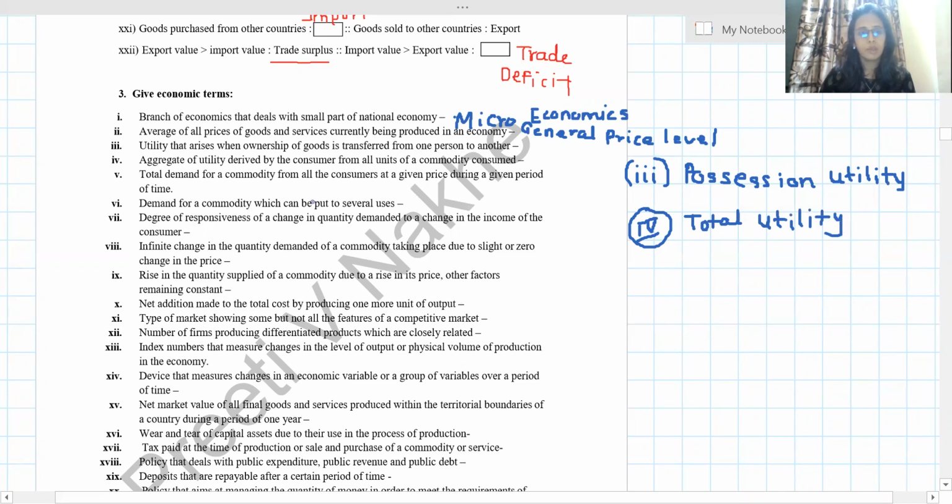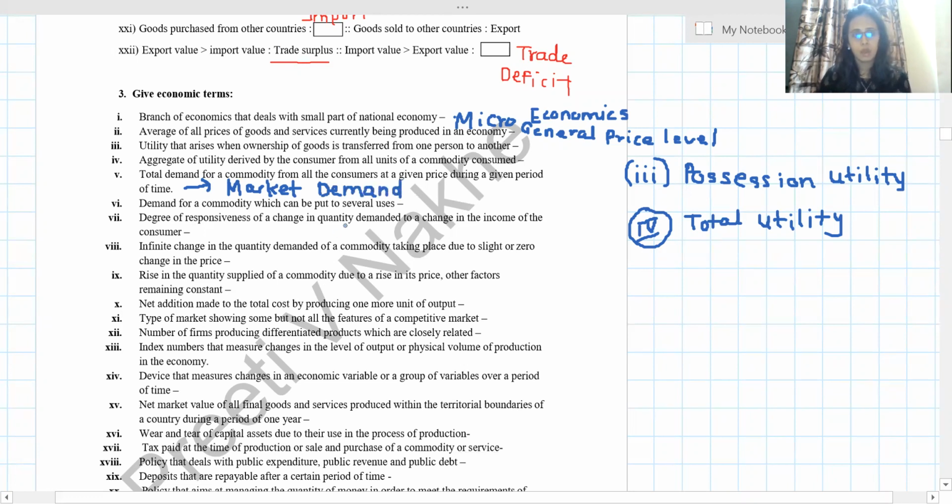Okay. Then we have fifth, total demand for a commodity from all the consumers at a given price during a given period of time. They are talking about total demand, so the answer should be market demand. They are talking about the addition, the aggregate of the demand of all the consumers. So the answer is market demand.